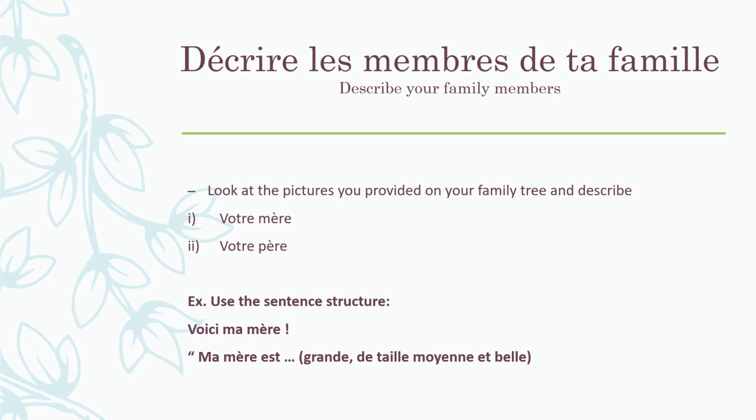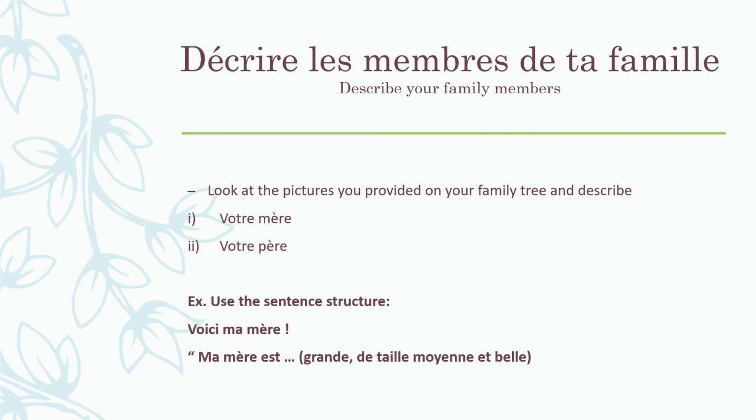Based on what we just learned, what description did I just give of myself? I said, bonjour, je m'appelle Mademoiselle Taylor, je suis noire, je suis grande, et je suis mince. Okay? I am tall, slim, and beautiful. Je suis belle. I'm beautiful, I'm tall, I'm slim, and I'm black skinned.